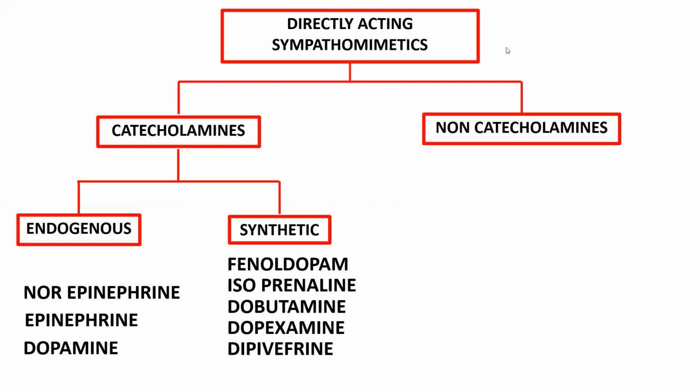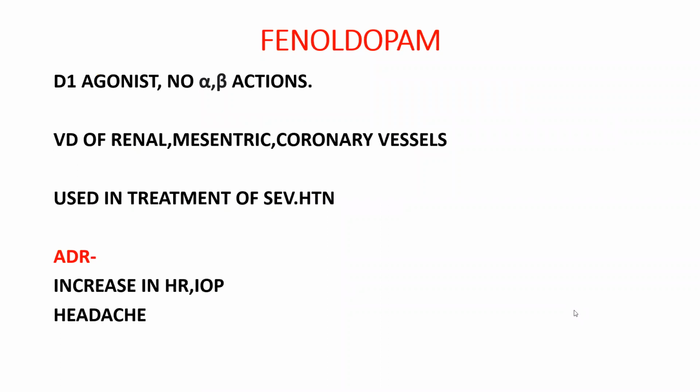DUET. So here we finish the endogenous catecholamines, and coming to synthetic catecholamines: fenoldopam, isoprenaline, dobutamine, dopexamine, and dipivefrin. Fenoldopam: the name itself is indicating dopa, right? Dopa means dopamine. So it is a D1 action. Definitely vasodilation of renal, mesenteric, coronary vessels. It is used in the treatment of severe hypertension.